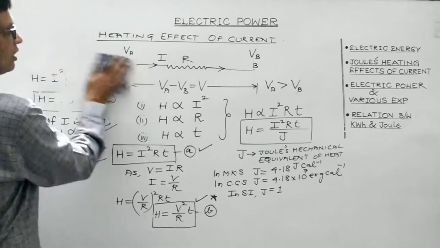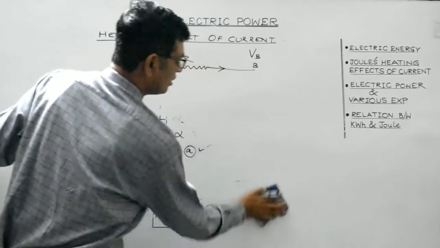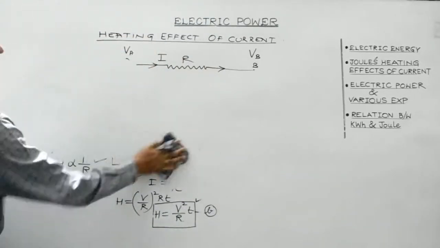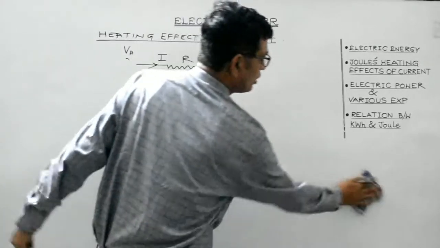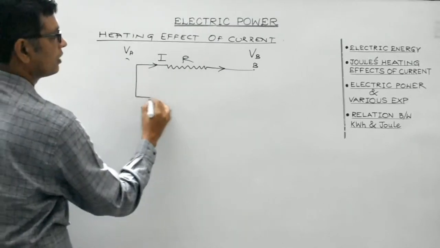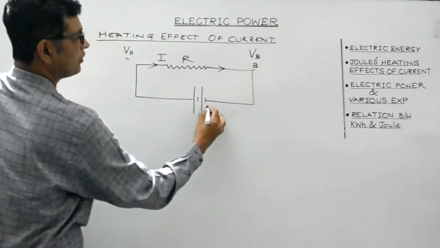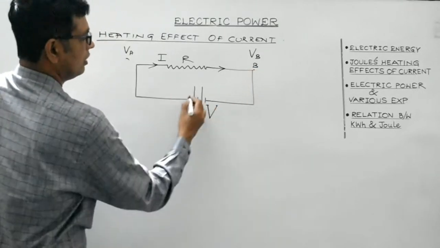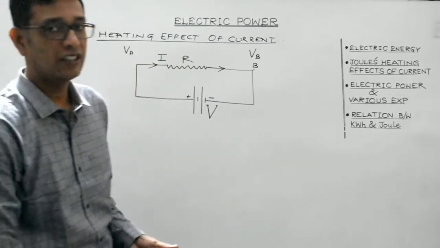So students, we all are aware of the concept of potential difference, isn't it? It is actually the amount of work done per unit charge in making the charge move from one point to another so as to complete the circuit. So suppose this is the source which is providing a potential difference of V. This is the higher potential, this is a lower potential. VA is considered to be greater than VB.